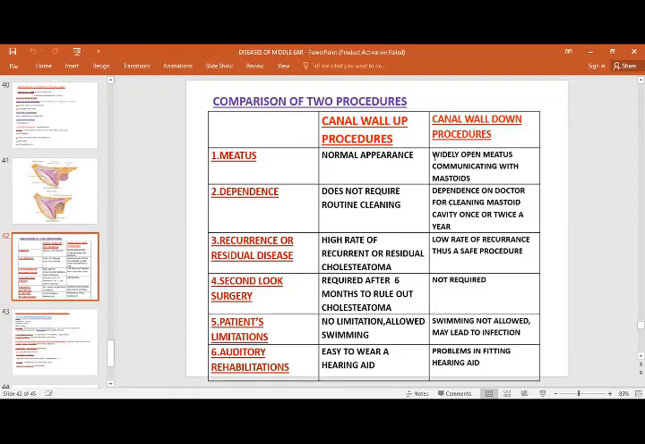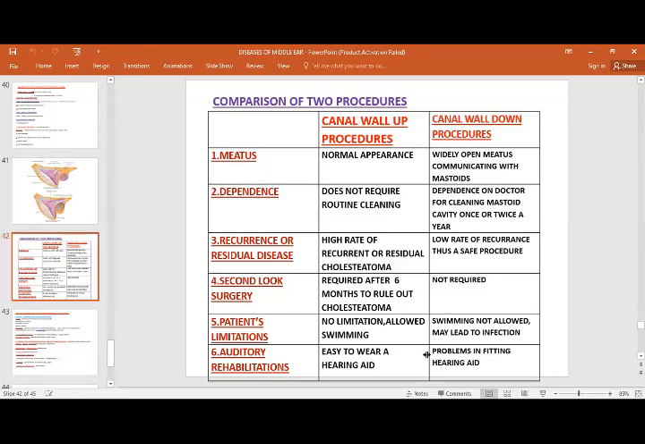The meatus, normal appearance in canal wall up; widely open meatus communicating with the mastoid cavity after canal wall down operations. It would be dependent, does not require routine cleaning. Depends on the doctor for cleaning the mastoid cavity once or twice a year. Recurrence or residual disease: high rate of recurrent or residual cholesteatoma in canal wall up, and low rate of recurrence in canal wall down, which is a safe procedure. Second look surgery is required after 6 months to rule out cholesteatoma. If there is any underlying cholesteatoma present there, then we need to go for another surgery. And in canal wall down, we don't need any other procedure.